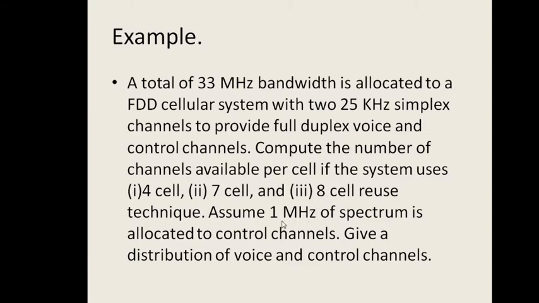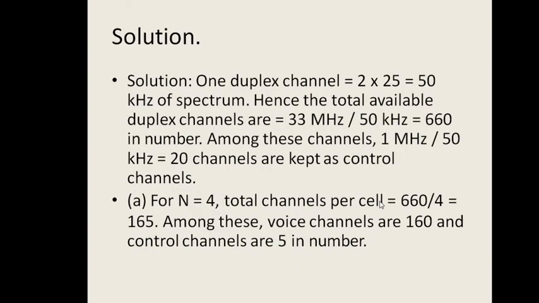Assume 1 MHz of spectrum is allocated for the control channels. Give the distribution of voice and control channels. Here we are to calculate the channel distribution for 4 cell, 7 cell and 8 cell. Here we can solve for the 4 cell and 7 cell. Take homework for the 8 cell and give me the answer in the chat box or personally.